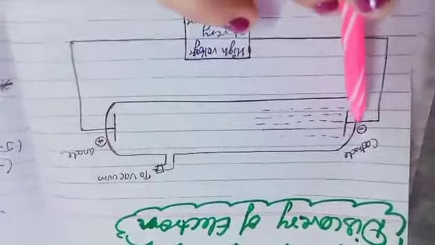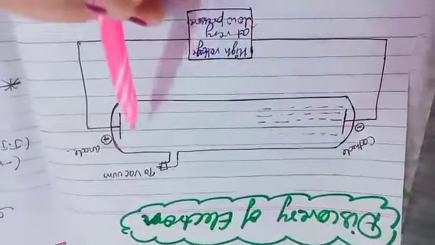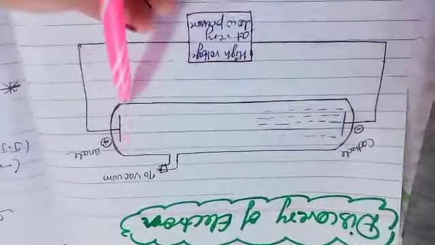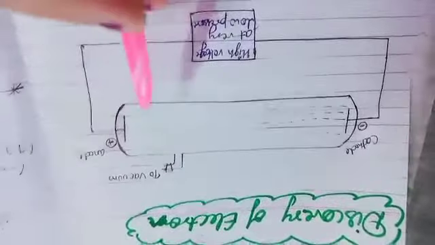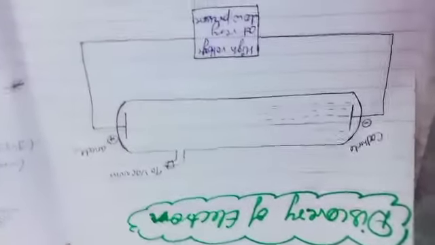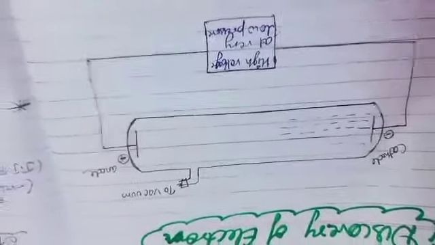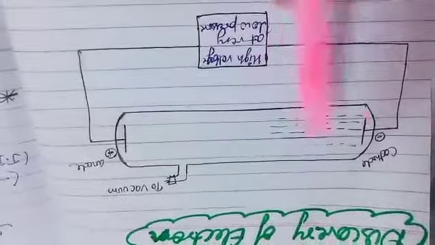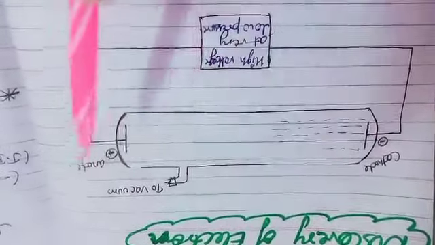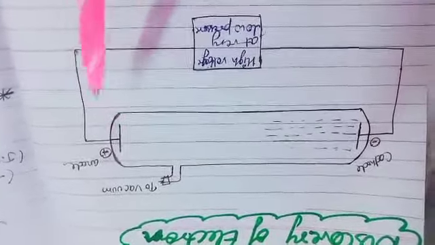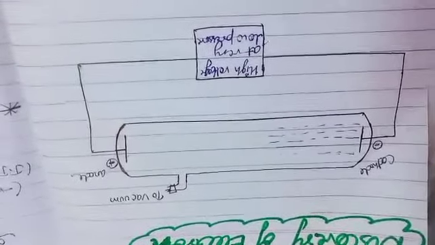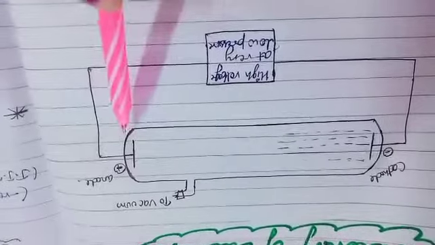They strike the glass wall and produce fluorescence. We have many instruments to see these types of rays. So these invisible rays arise from the cathode, move towards the anode and produce fluorescence. This is the simple experiment where the fluorescence is produced.